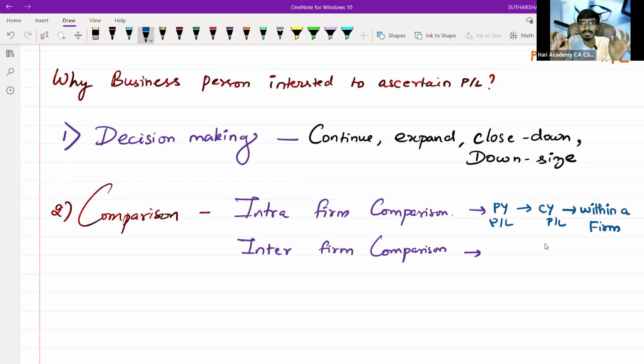That is known as intra-firm comparison. Sir, then what is meant by inter-firm comparison, sir? I will give you good clarity over this concept.